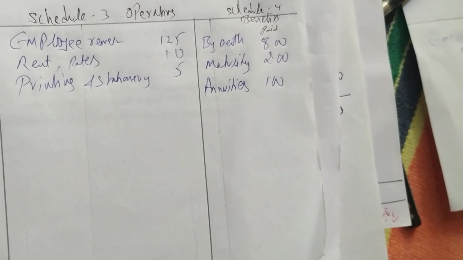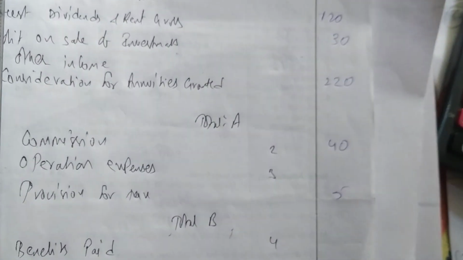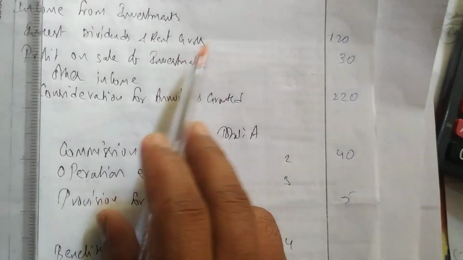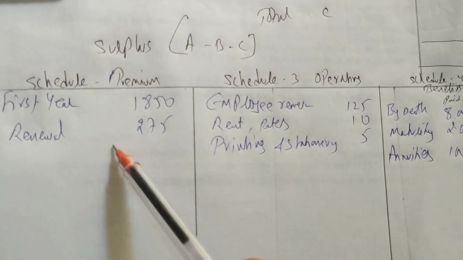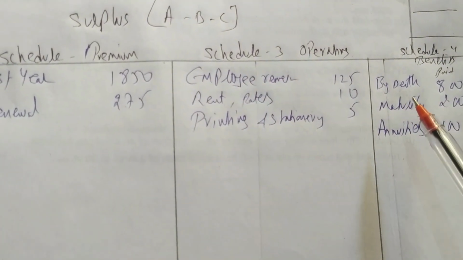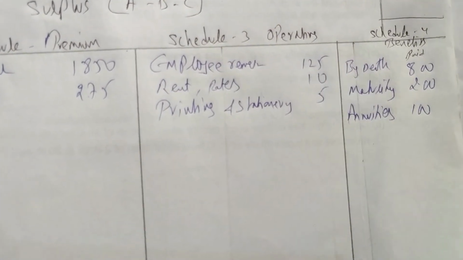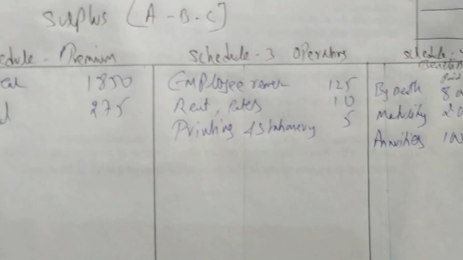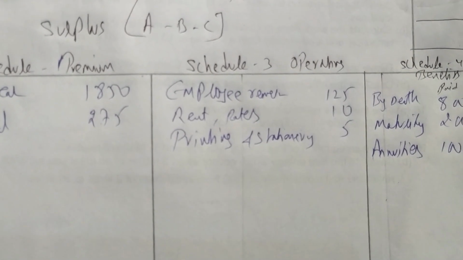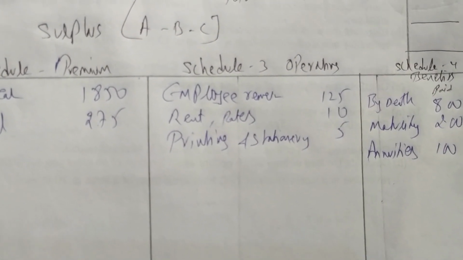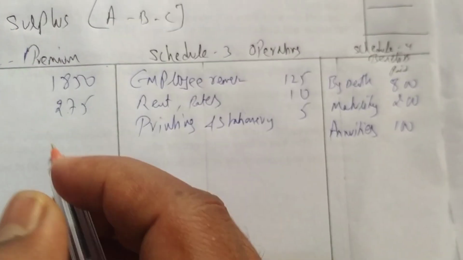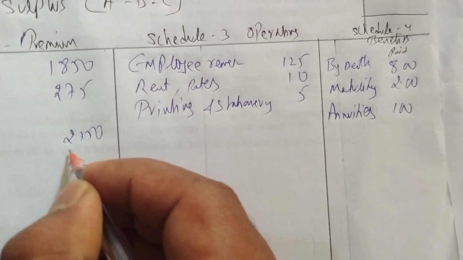So we have written all the items which are in the direct format, and the items which are more than one we have prepared in working notes: premium, operating expenses and benefits paid. Let us do total of premium first. 1850 plus 275 gives 2125. The total of premium is 2125.